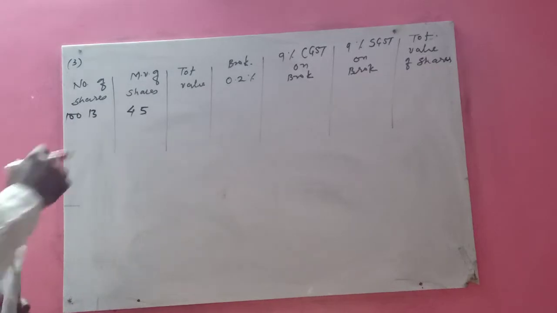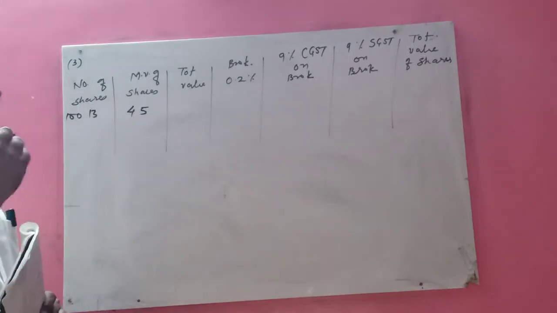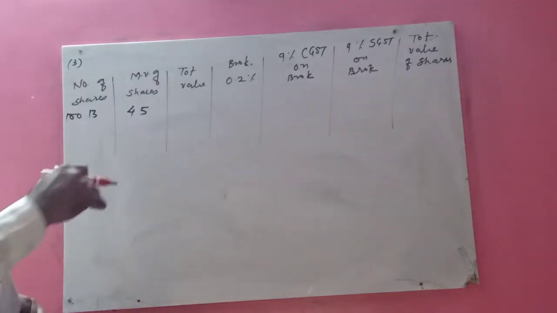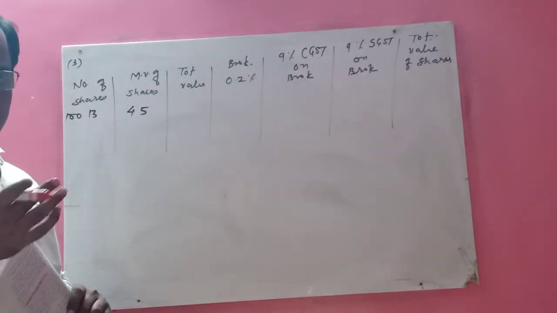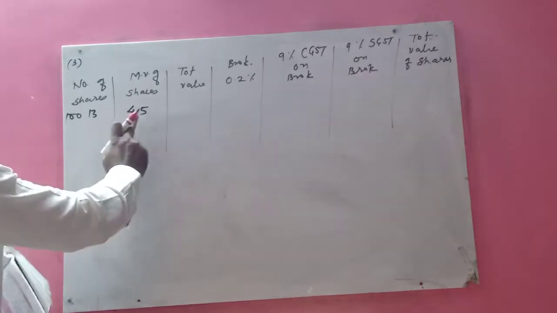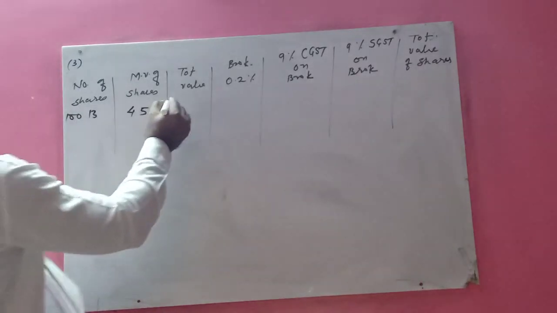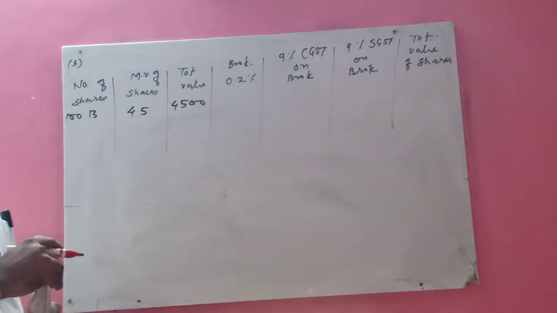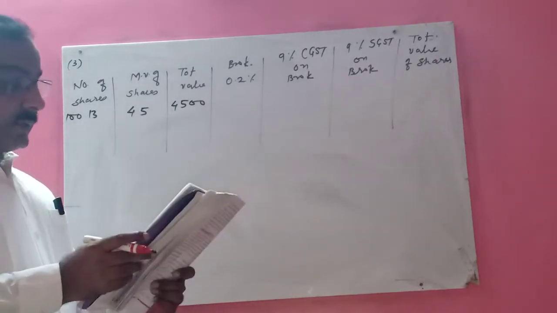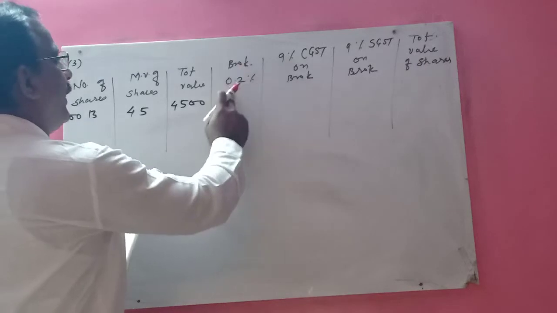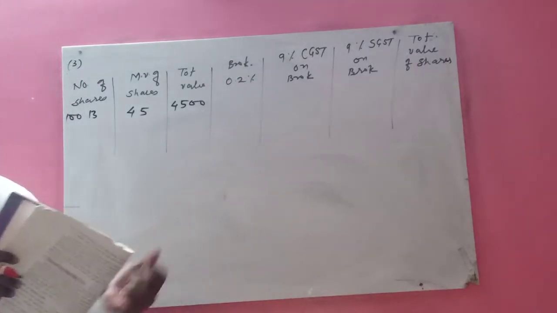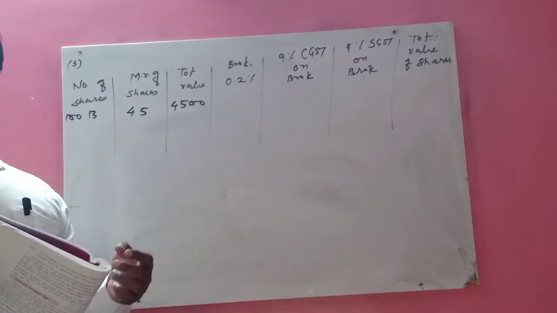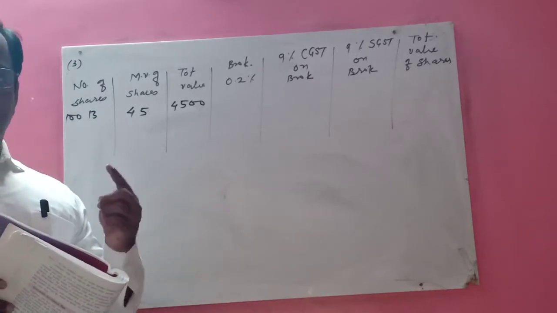If the market value of one share is 45 and you have purchased 100 shares, what is the total value? 45 multiplied by 100 is equal to 4500. Got it? Then brokerage is 0.2%. What I told you in the first and second sum.